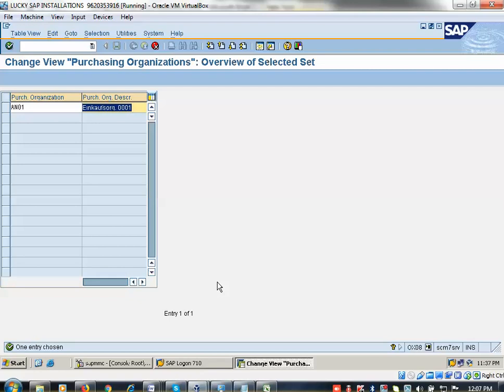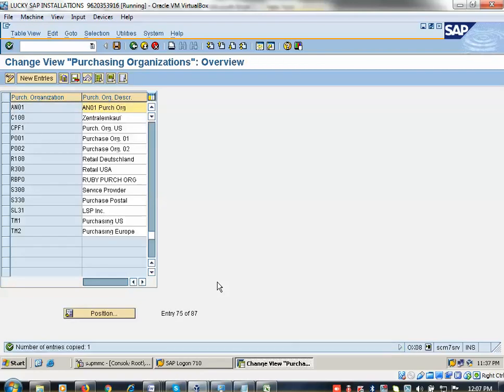So now here AN01 purchase org. This functionality will be done by AN01 for the purchase activity. For purchase activity, you can create a separate one for domestic or local, a separate one for import, or a separate purchase org for assets, or you can use the same purchase org for all the procurement. Now how will the scenario happen? In my house I can purchase a product, my wife can purchase, my brother can purchase, my father can purchase. So now 4 purchasers are purchasing for one plant, like that. But presently I am showing only one client, one company code, one purchaser. Later I will show you the scenario.